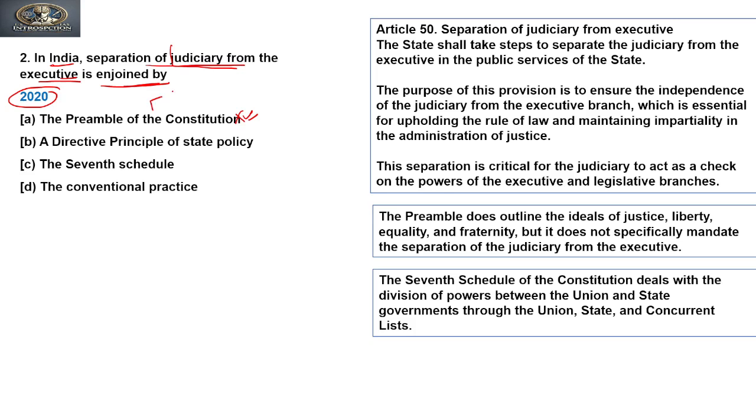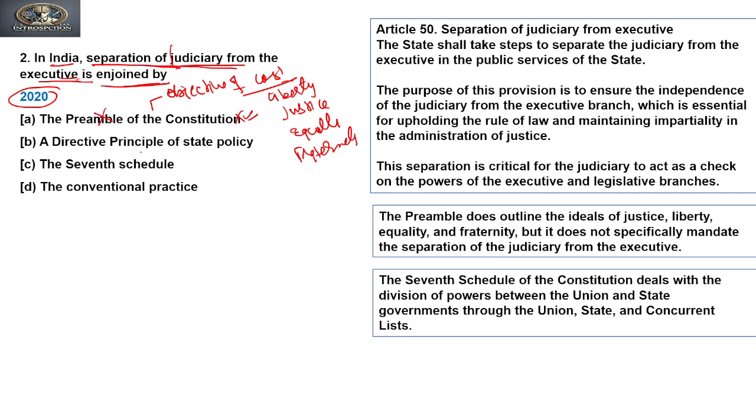It only talks about the objectives of the Constitution, right? Like liberty, justice, equality, fraternity, but it does not talk about the separation of judiciary from executive. So this cannot be our answer.